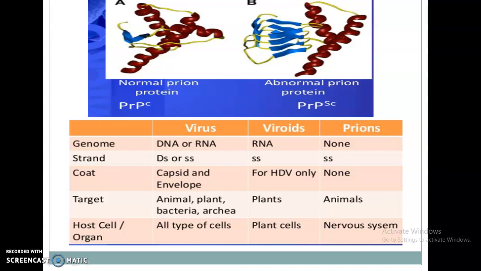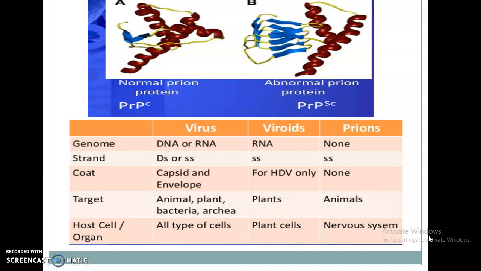Next are the viroids. Viroid infections are transmitted by cross contamination following mechanical damage to plants as a result of horticulture or agriculture practices. Some are transmitted by aphids. They can also transfer from plant to plant by leaf contact.